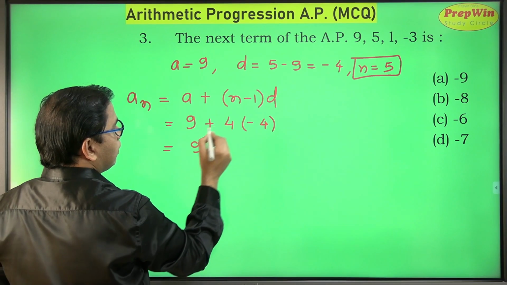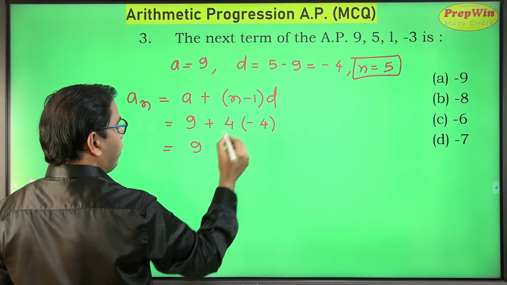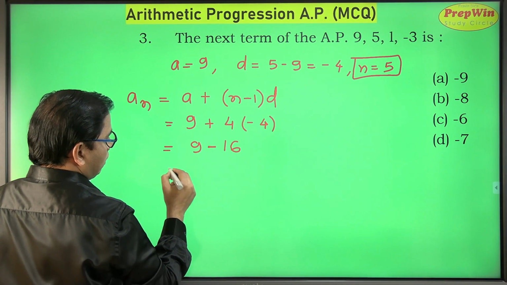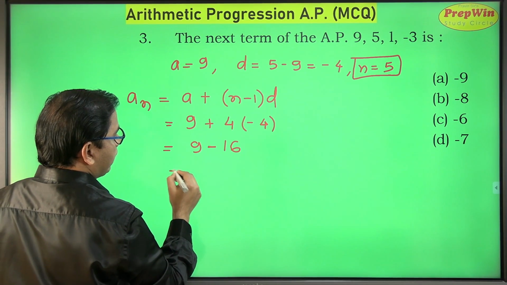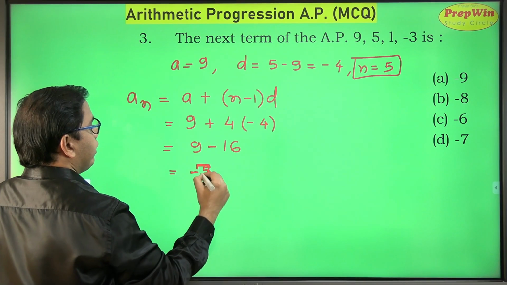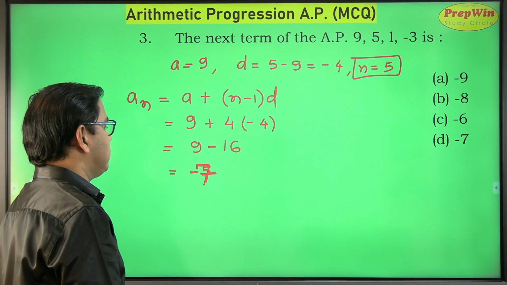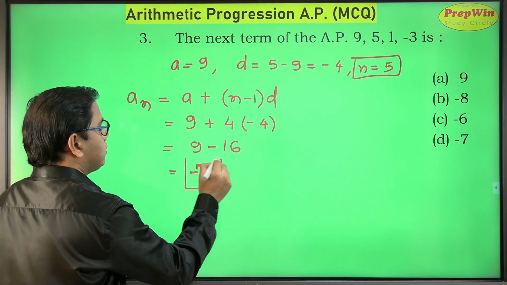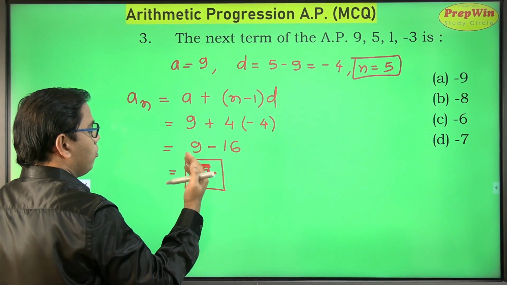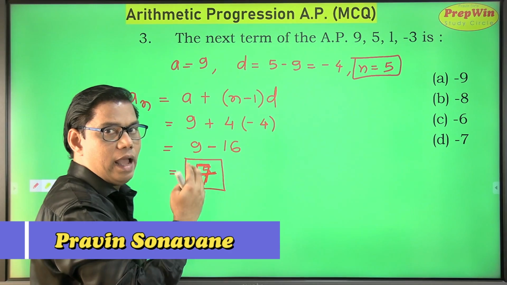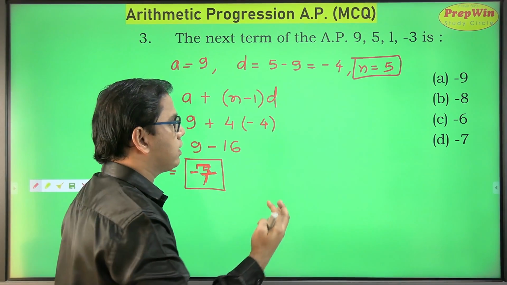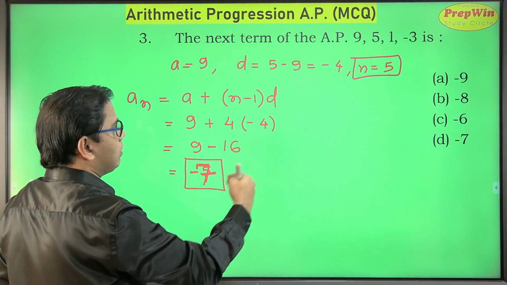So 9, 4 into 4 is 16, plus into minus is minus, 9 minus 16. 9 minus 16 is minus 7. So my next term or my fifth term is minus 7. If you are writing an MCQ test, you can take advantage of the format of this test. No need to even solve this entire thing.